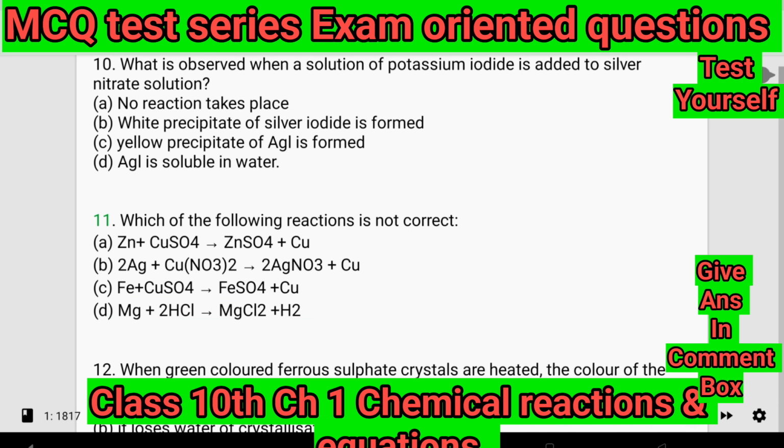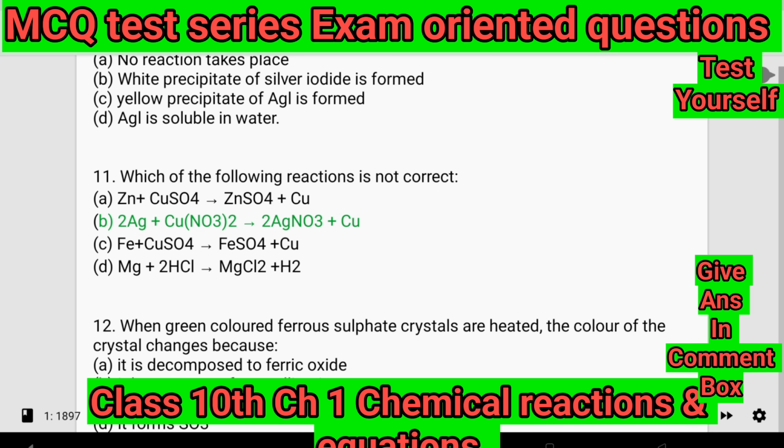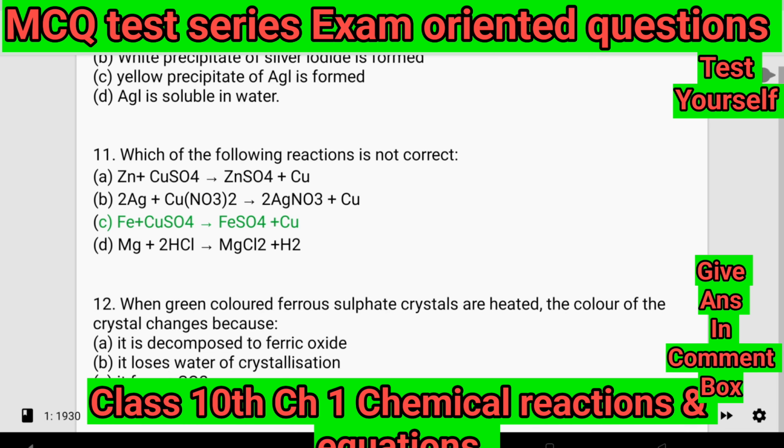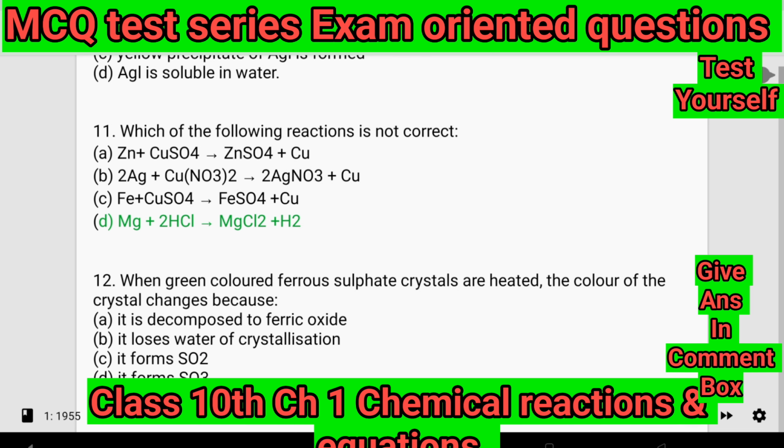11. Which of the following reactions is not correct? A. Zn + CuSO4 → ZnSO4 + Cu. B. 2Ag + Cu(NO3)2 → 2AgNO3 + Cu. C. Fe + CuSO4 → FeSO4 + Cu. D. Mg + 2HCl → MgCl2 + H2.